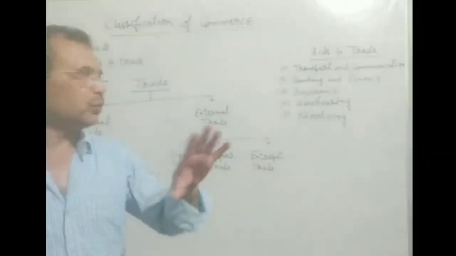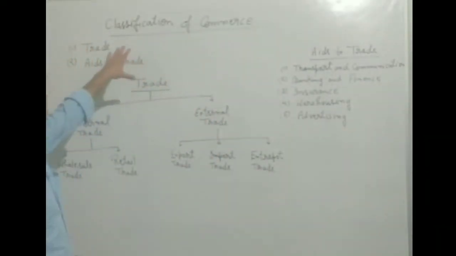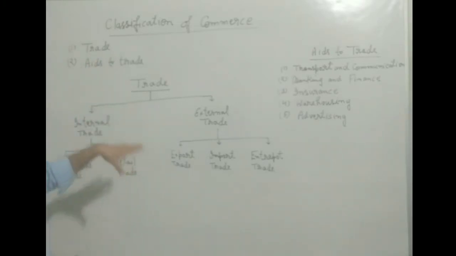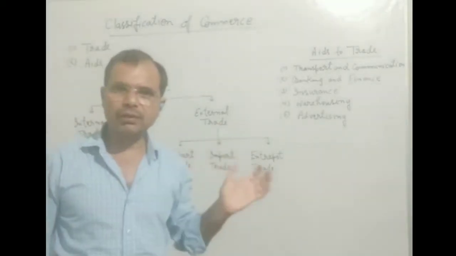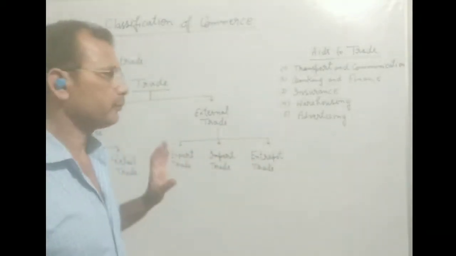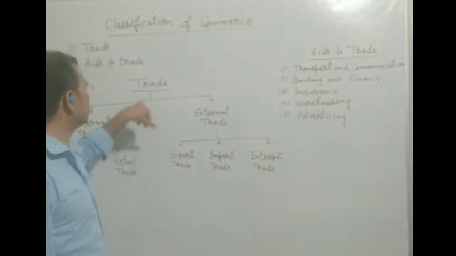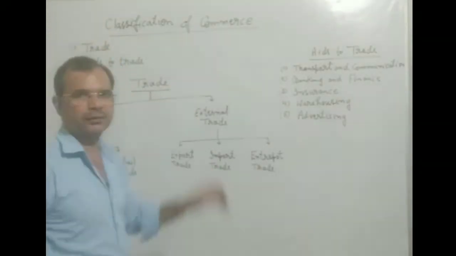There are two bases of classification of commerce. First one is trade and second one is aids to trade. These aids are also known by the name of auxiliary to trade. Okay? First of all, we should understand what is trade.